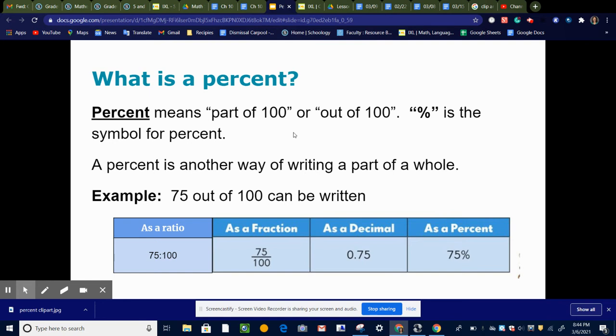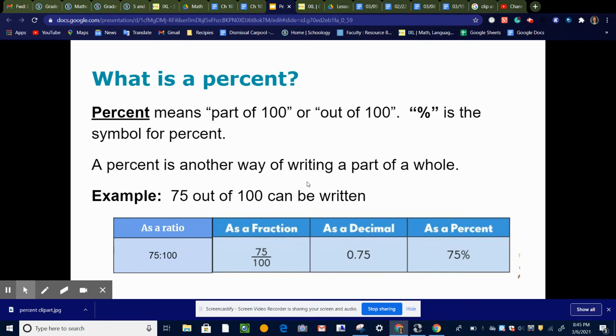Think about the word century. That means 100 years. Or centennial, that's a celebration of 100 years. Or even cents, like cents on a dollar. There's 100 cents in a dollar.